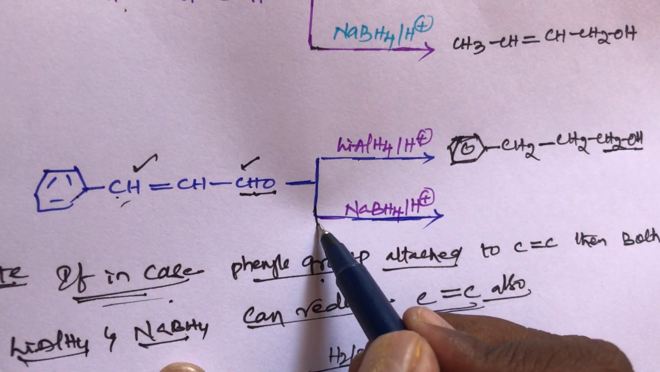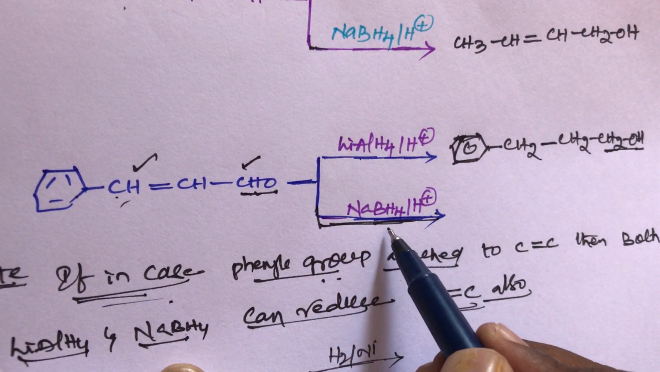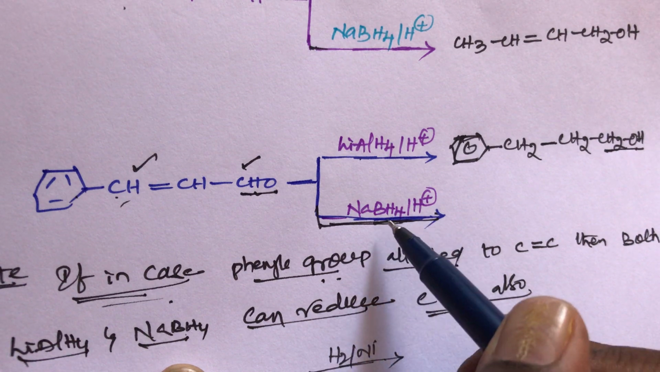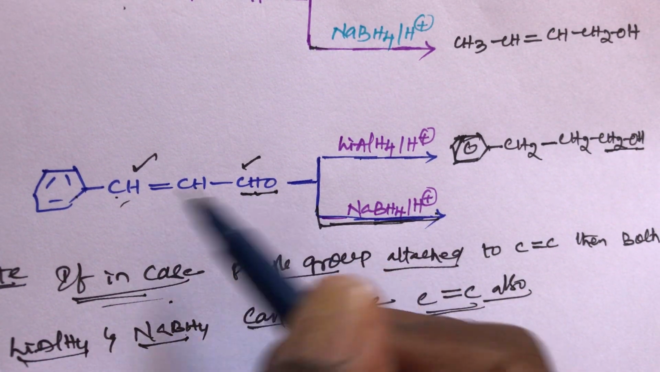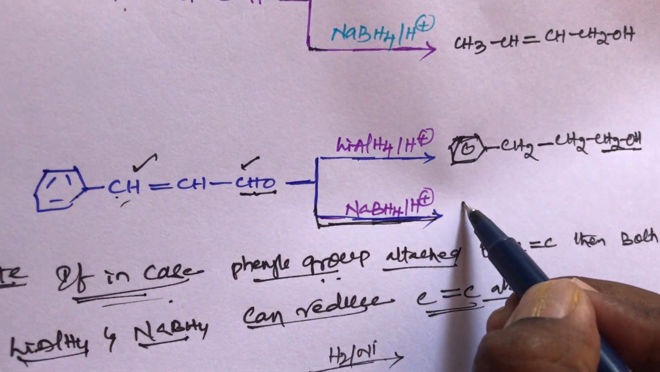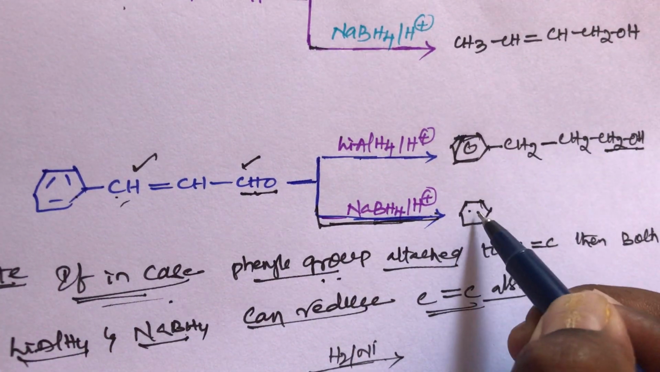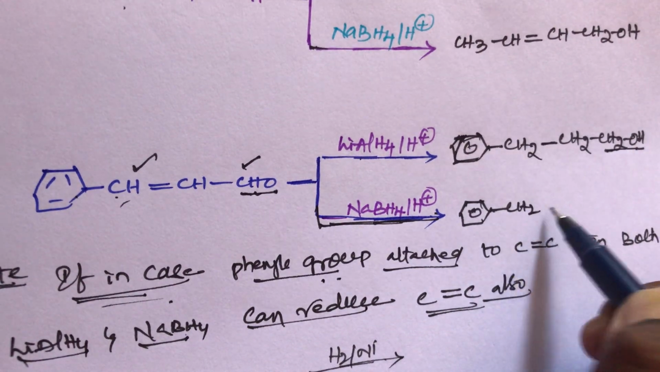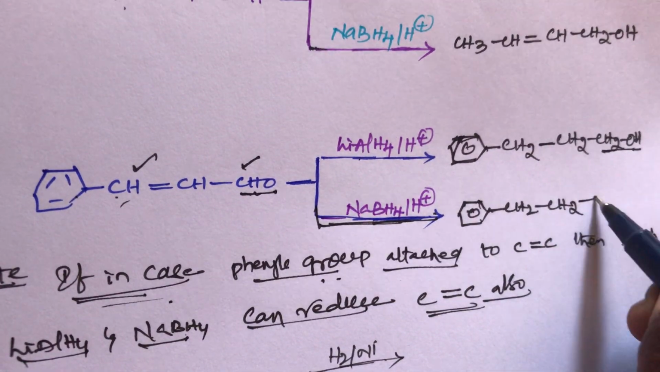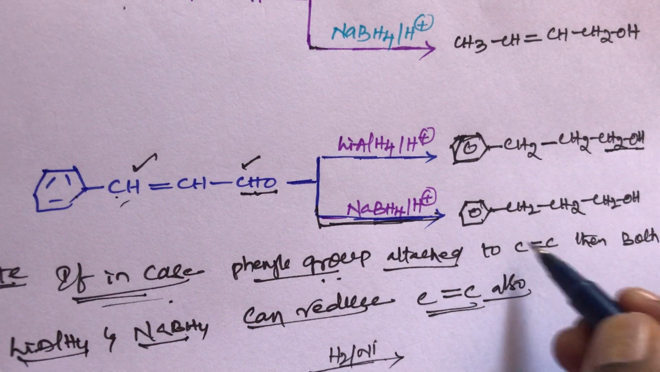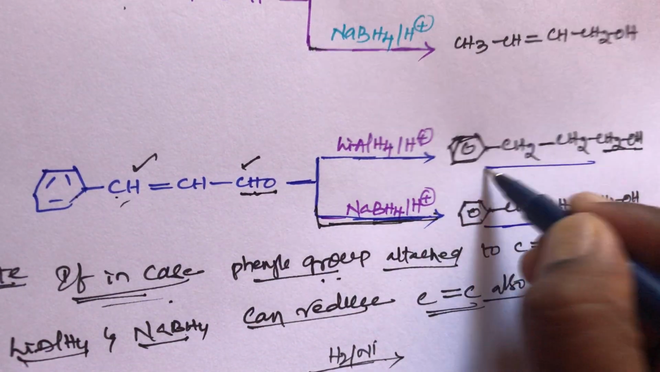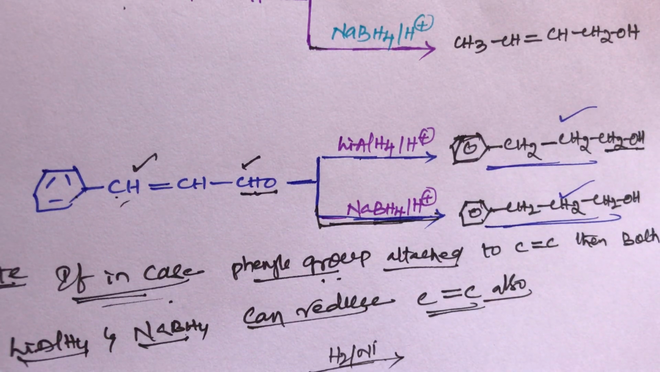And the same thing, student, with sodium borohydride in the presence of acidic hydrogen. It can also reduce the double bond and the aldehyde group due to the presence of the phenyl group. This is very important. It also gives the same product, CH2, then CH2, then CH2OH. This is the simple trick. Both give the same product.